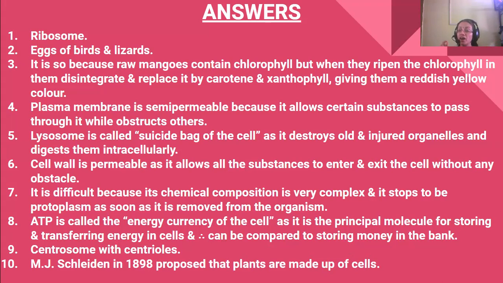It is the principal molecule which is used for storing and transferring energy in the cells, and can be compared to storing money in the bank, and that's why it's known as the energy currency of the cell. So ATP is the energy currency of the cell because it is the principal molecule for storing and transferring energy in the cells, and therefore it can be compared to storing money in the bank.